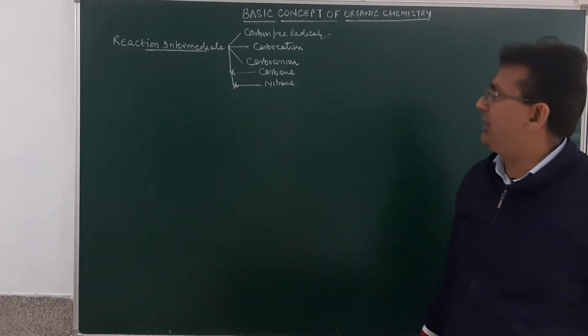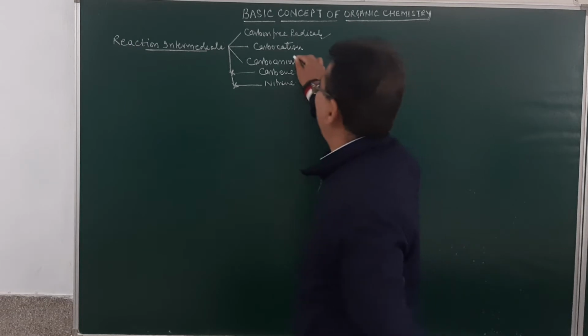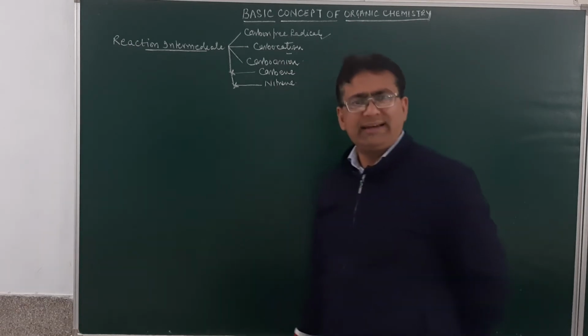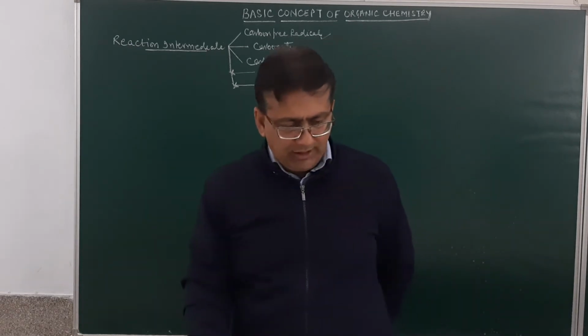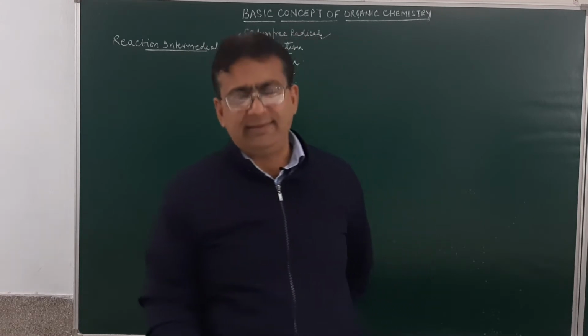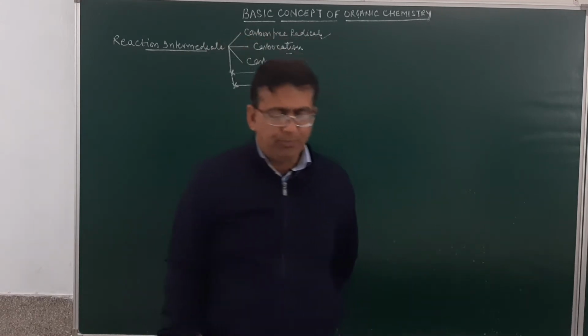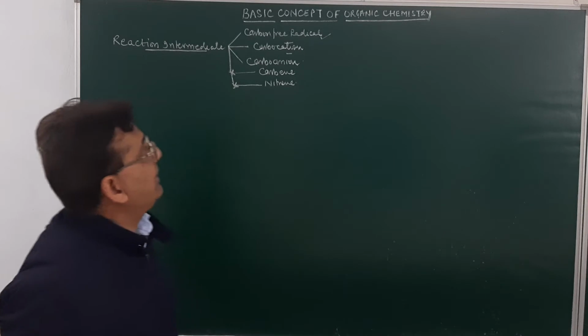In our previous lecture, we covered the carbon free radical. That was the first reaction intermediate. Now today we will discuss carbocations. Carbocations are organic ions which carry a positive charge on the carbon atom.